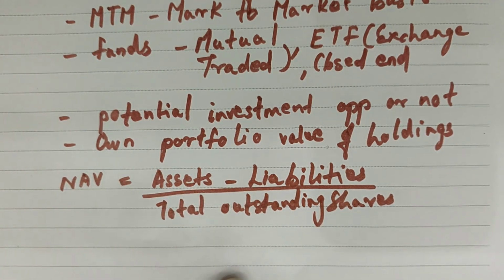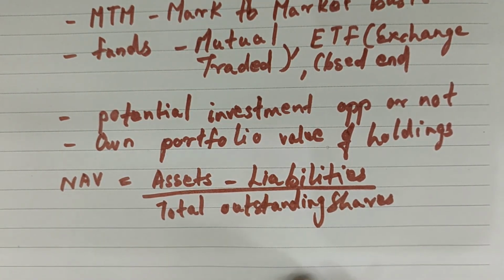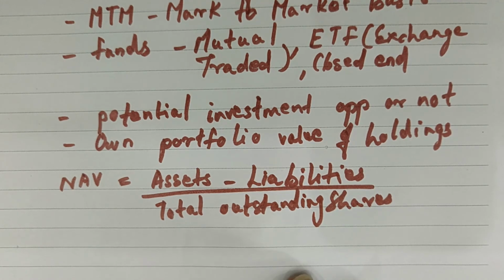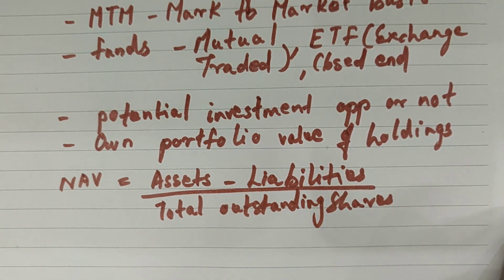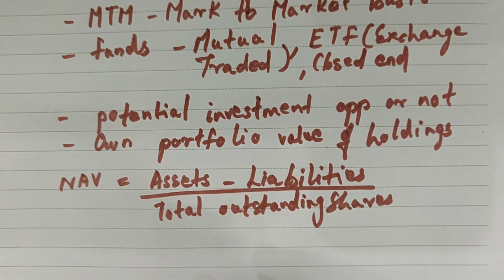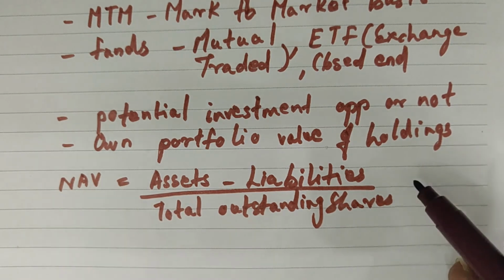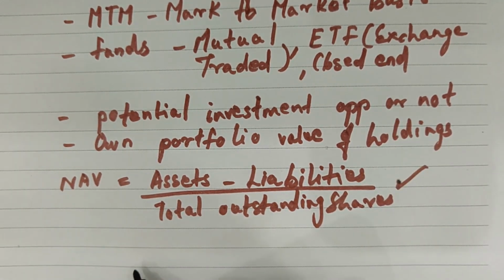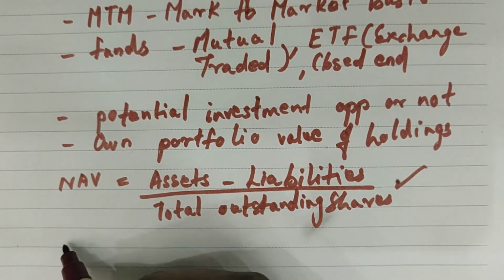The term NAV got popularity in the industry because it supports fund valuation and pricing. Fund valuation and pricing is nothing but the same thing we have just talked about.